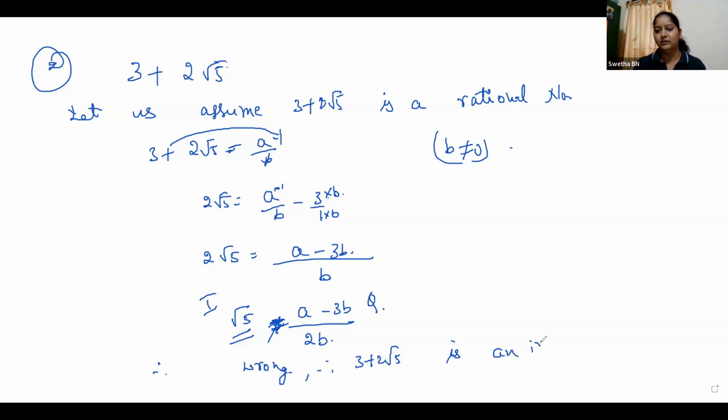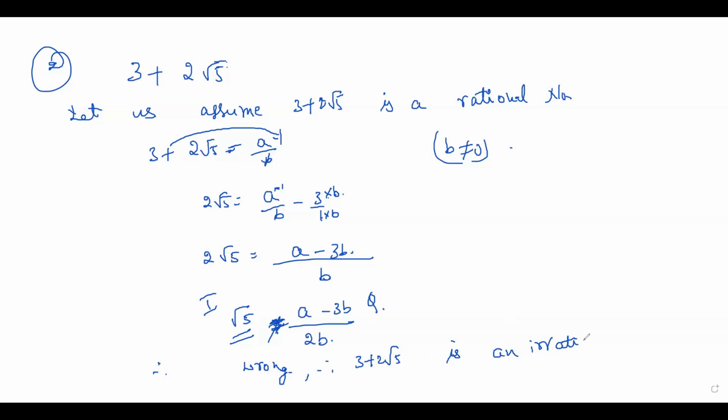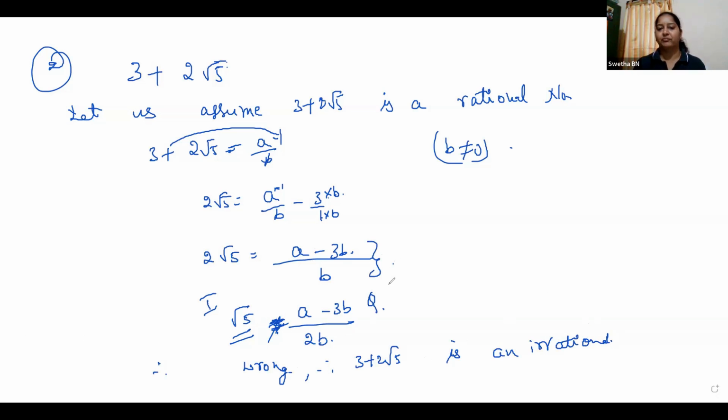an irrational number. Ma'am, can't we use squaring on both sides? No need to do all those things. Directly we write, see, a minus 3b by b is a rational number. It is in the form of a by b. Right now, no need to square or anything. That is only for single numbers, like when we are proving root 5, root 7. For this, you just have to prove LHS and RHS are not equal.